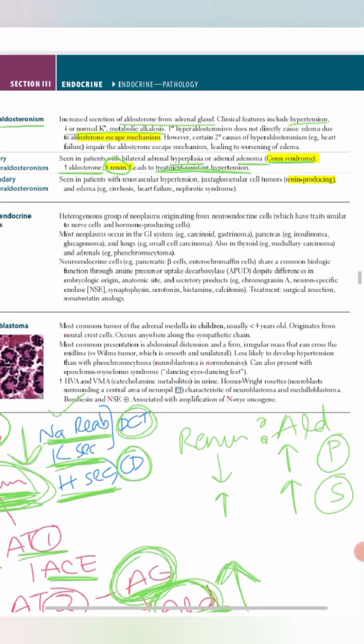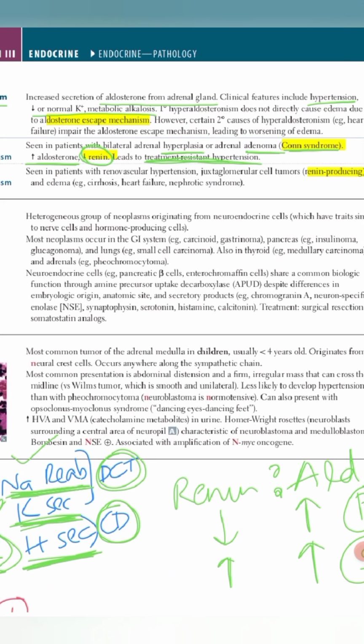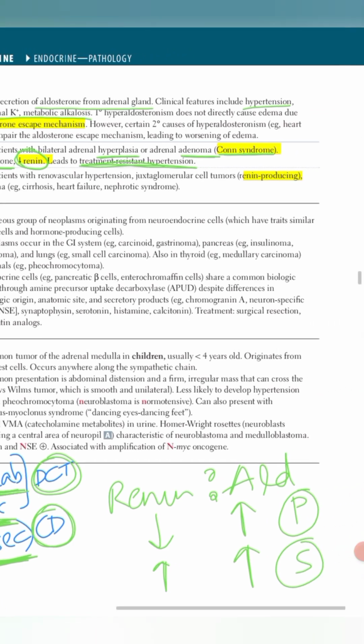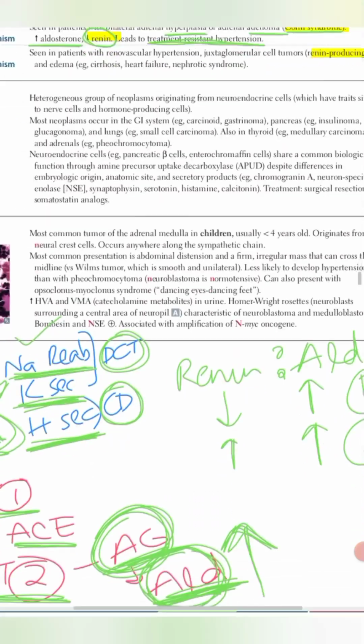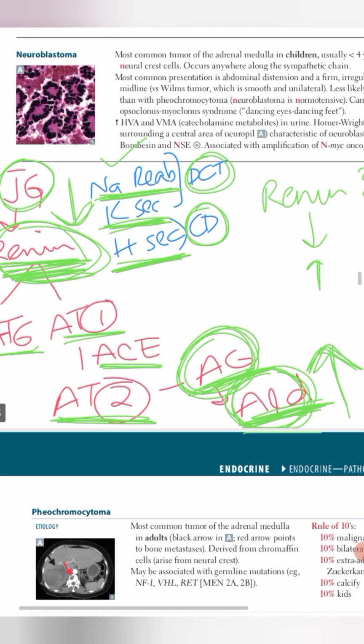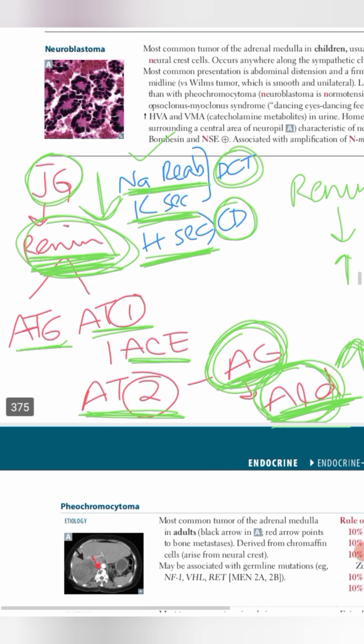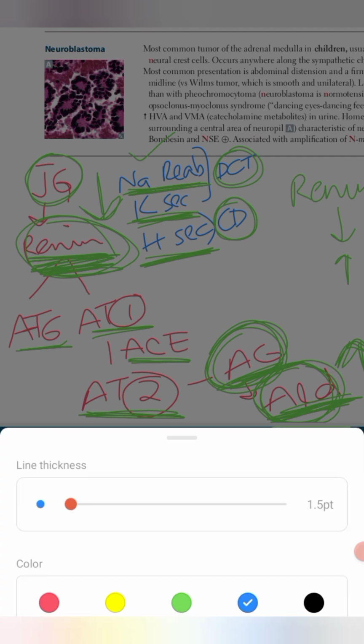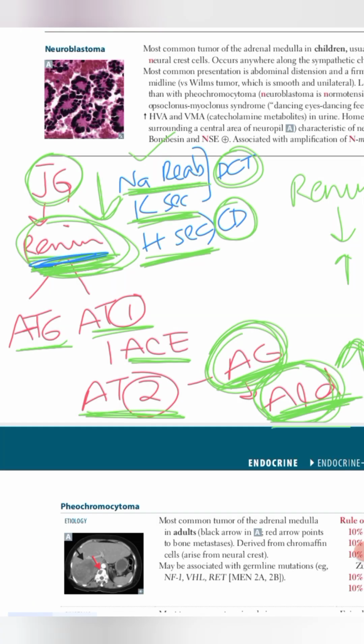Now comes secondary hyperaldosteronism. It is seen in patients with renovascular hypertension, juxtaglomerular cell tumor (renin producing), and edema. It means that the primary problem is not with the adrenal glands. The primary problem is the renin. For example, the renin level is increased. Renin is stimulating the adrenal glands to produce more aldosterone. So both renin level and aldosterone level will be high.